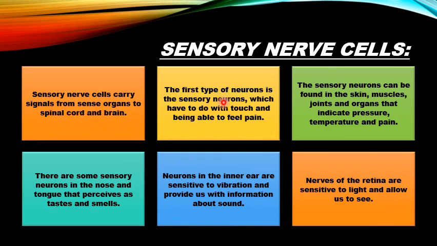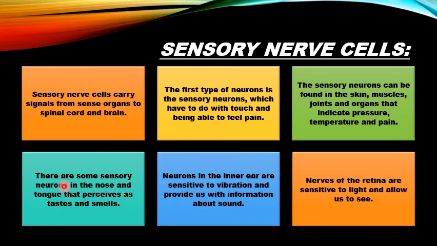The first type of neurons is the sensory neurons, which have to do with touch and being able to feel pain. Sensory neurons can be found in the skin, muscles, joints, and organs, and indicate pressure, temperature, and pain.